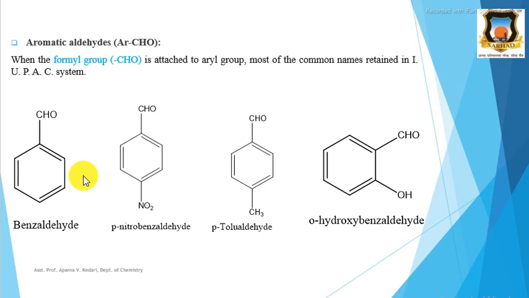For example, the first example is benzaldehyde. Therefore, this is the IUPAC nomenclature of benzaldehyde. Then this is para-nitrobenzaldehyde. Here the parent compound is benzaldehyde, that is an aromatic aldehyde.